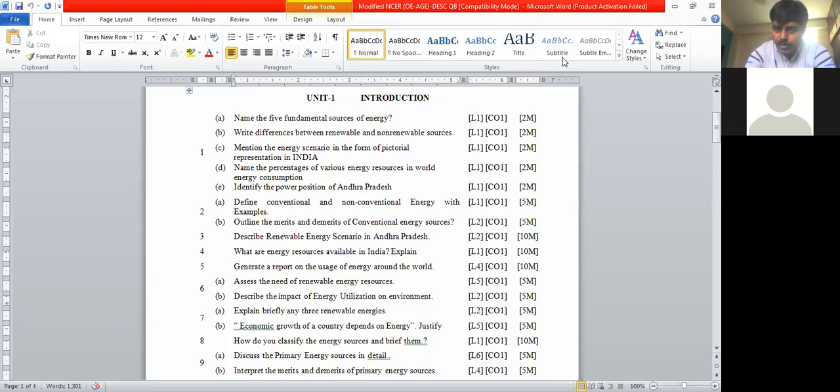NOx emission problem is always going to be there, because nitrogen is inert at lower temperatures. If the temperature is gradually increasing, the impact is going to be more. Many impacts are there, so please go through that.